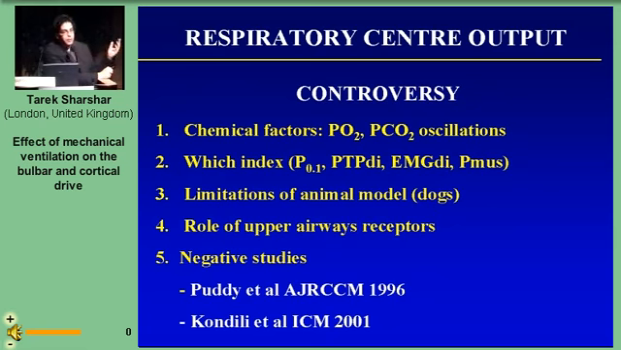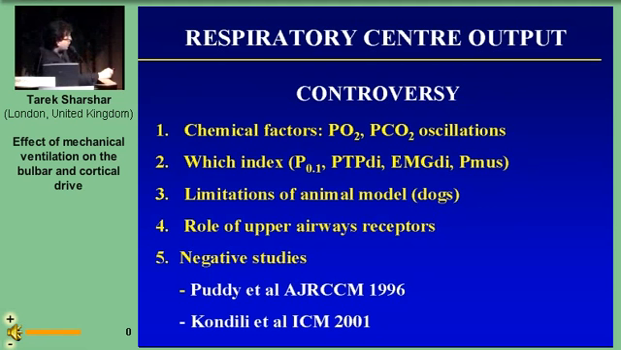As you know, there are different chemoreceptors, some sensitive to the PCO2 oscillation or to the PCO2 levels. And we can argue that the reduction of respiratory center's output during mechanical ventilation is related to a chemical factor that has not been detected, because, for instance, of the inadequacy of end-tidal CO2 to detect PCO2 oscillation. There is a controversy about which indices to use in order to measure the respiratory center's output.